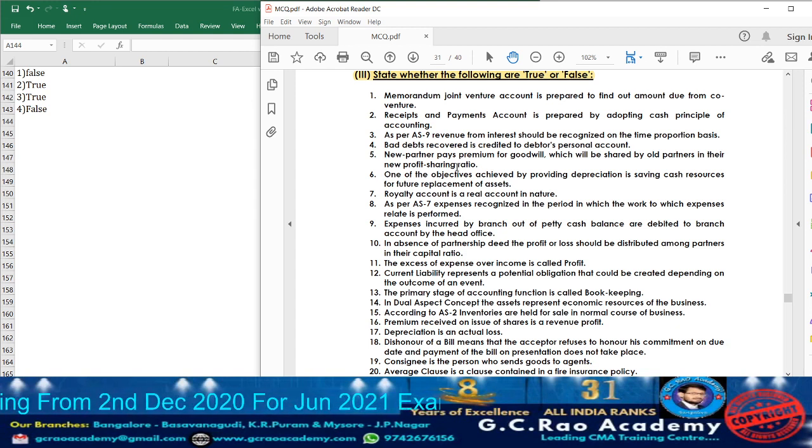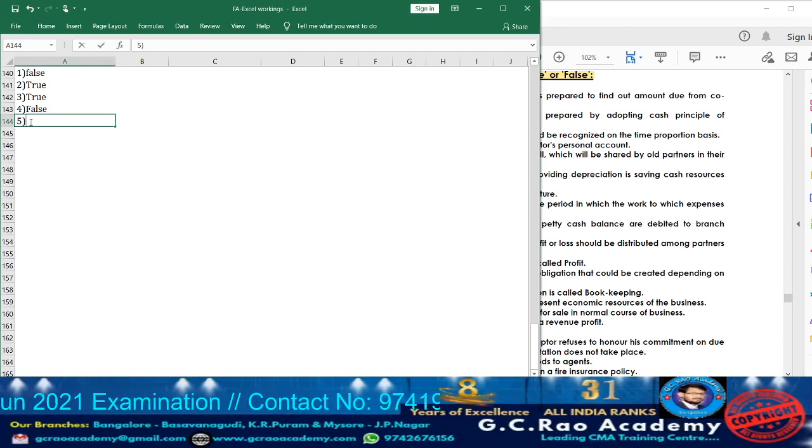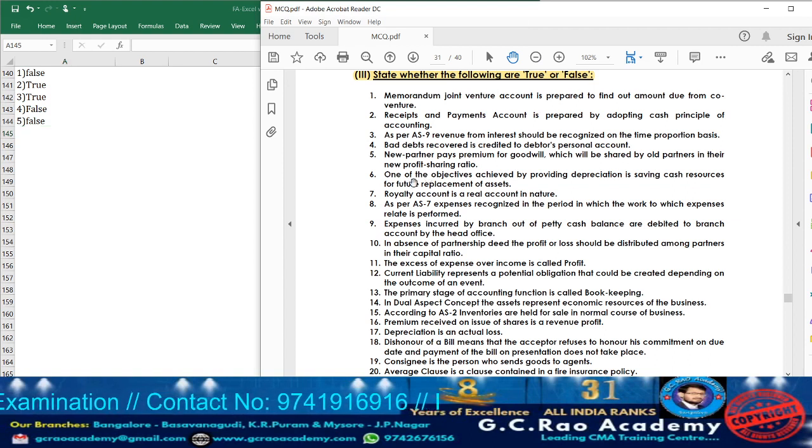In the sacrificing ratio. It will be distributed in the sacrificing ratio. But what have they given? New profit sharing ratio. Again, the statement is false. So take down point number 5 false.